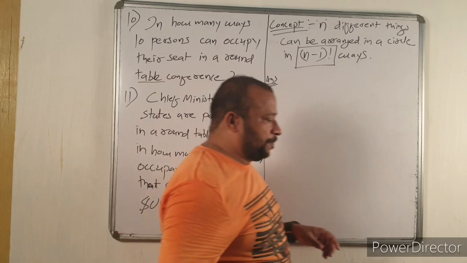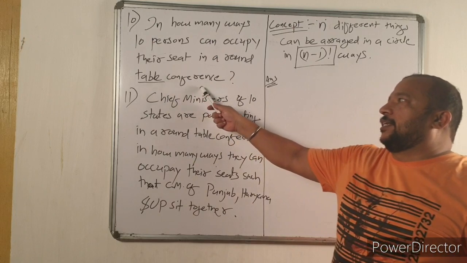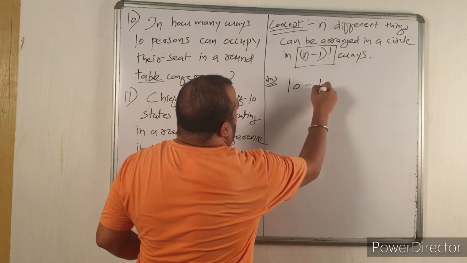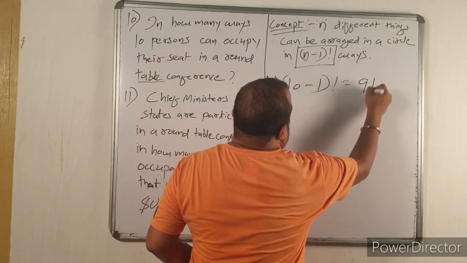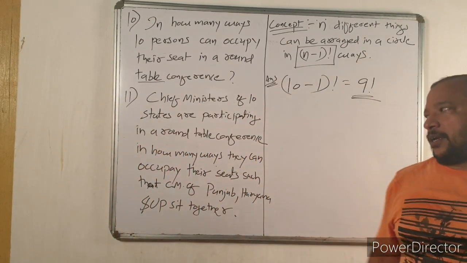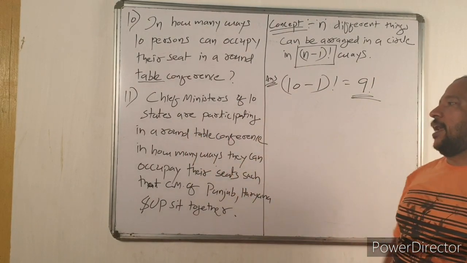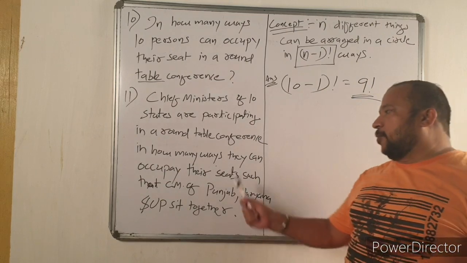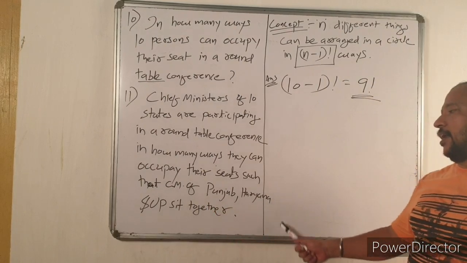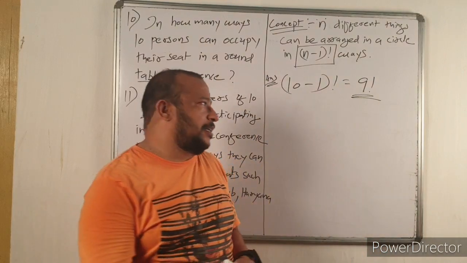So question number 10: 10 persons have to be arranged in a round table conference. The answer is 10 minus 1 factorial, that is equal to 9 factorial. Then the next question, again based on circular permutation: Chief ministers of 10 states are participating in a round table conference. In how many ways can they occupy their seats such that the Chief Ministers of Punjab, Haryana and UP sit together?